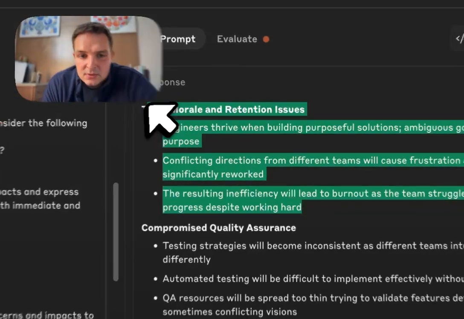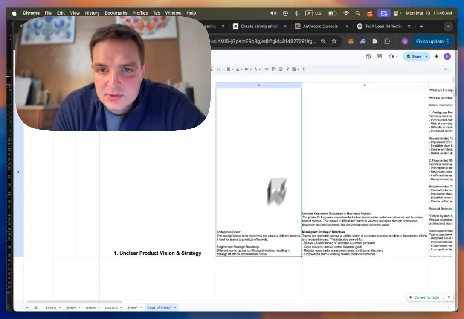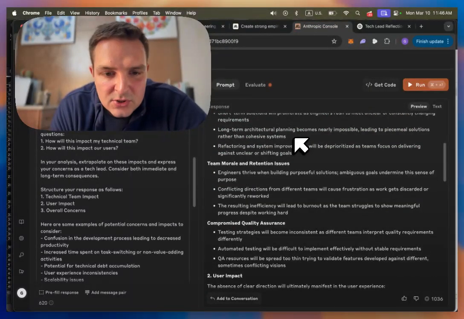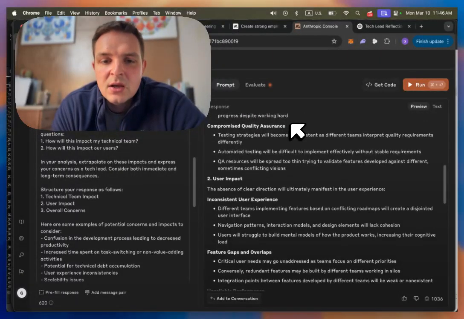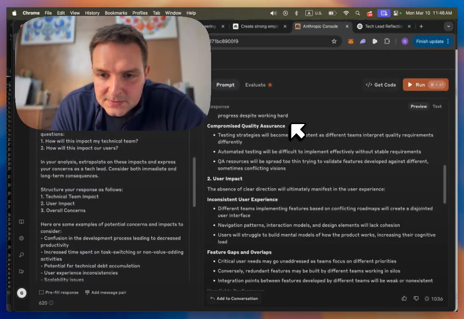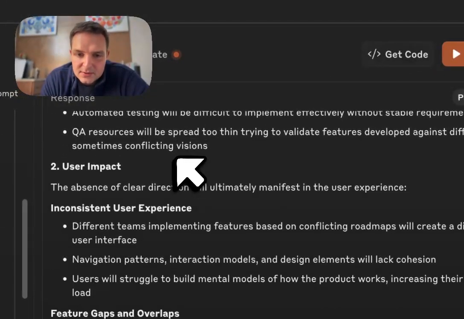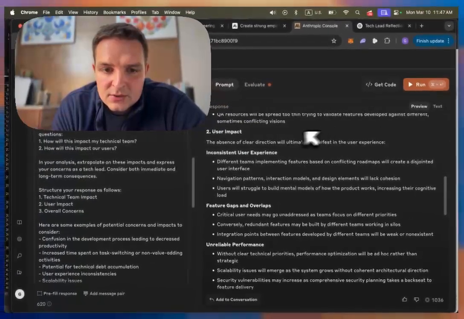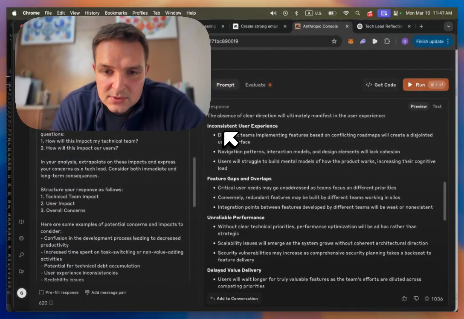Oh, this is great. So look, we gave it this so far. Just this is what, 2 sentences, 2 headings, and now it's going into team morale and retention issues. Double clicking into this. Inefficiency, conflicting direction, compromise quality assurance. Different teams will interpret quality requirements differently, yes. I love it so far. This is fantastic. User impact: absence of clear direction will manifest in user experience, inconsistent user experience, yes.